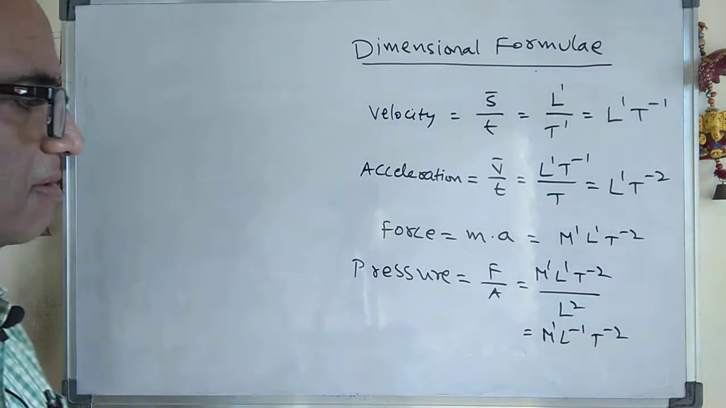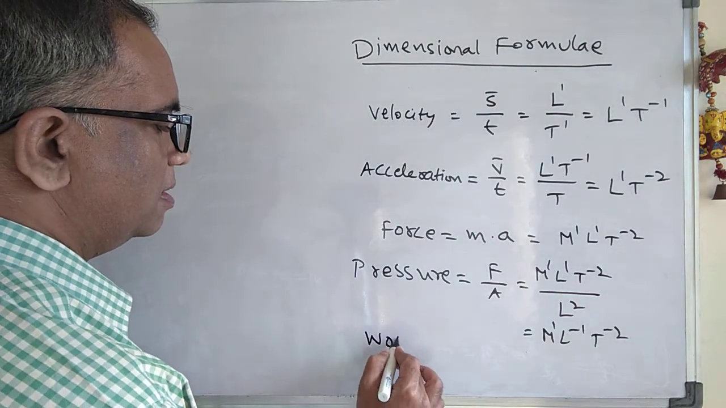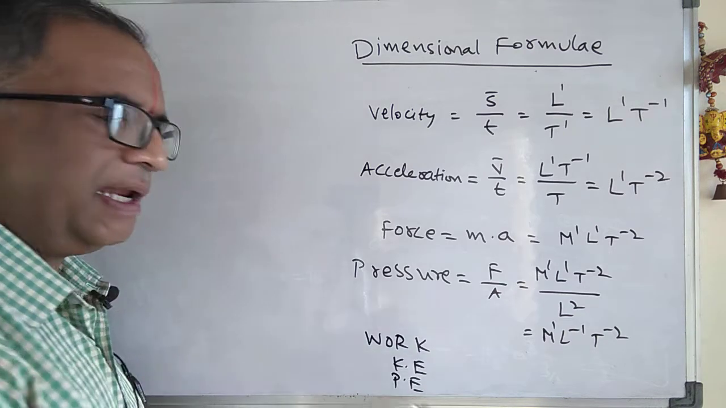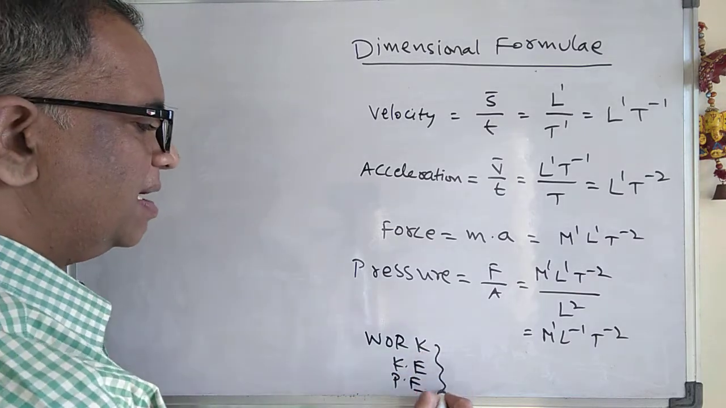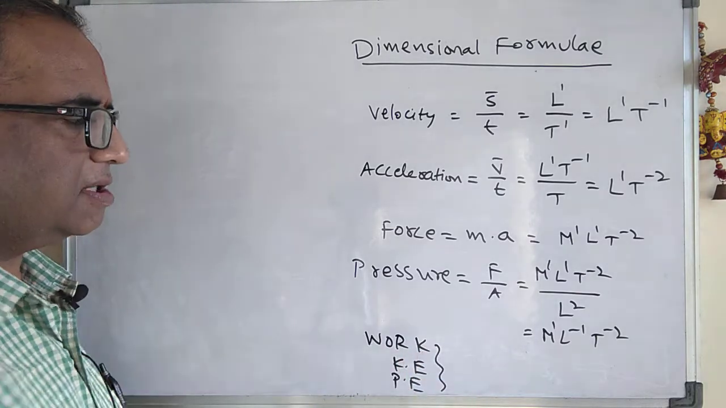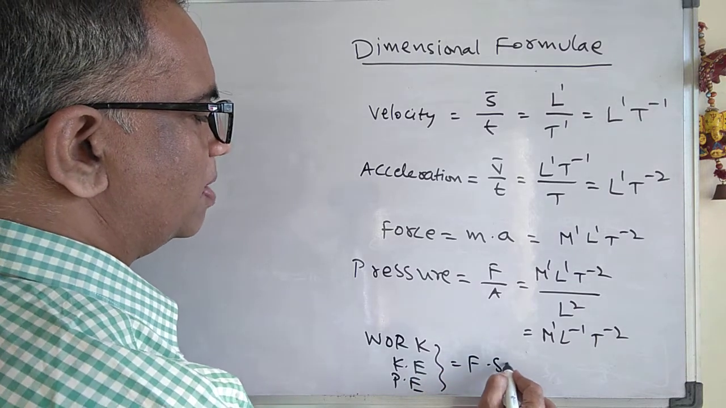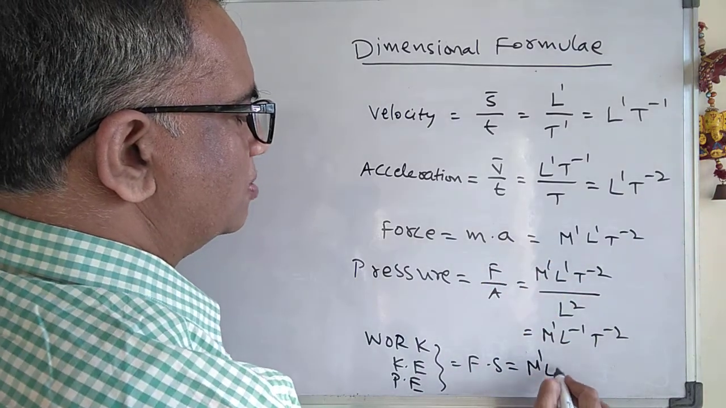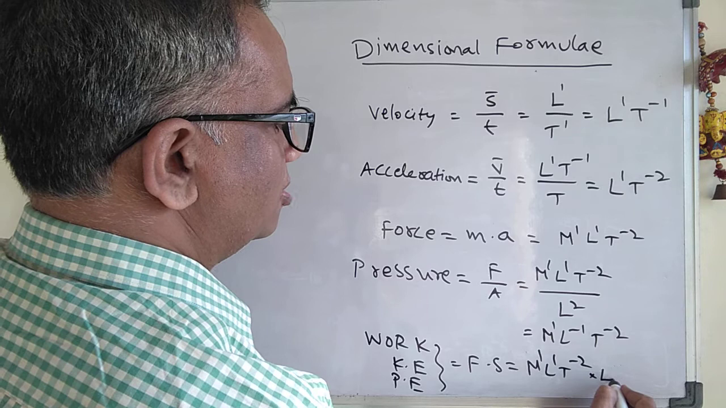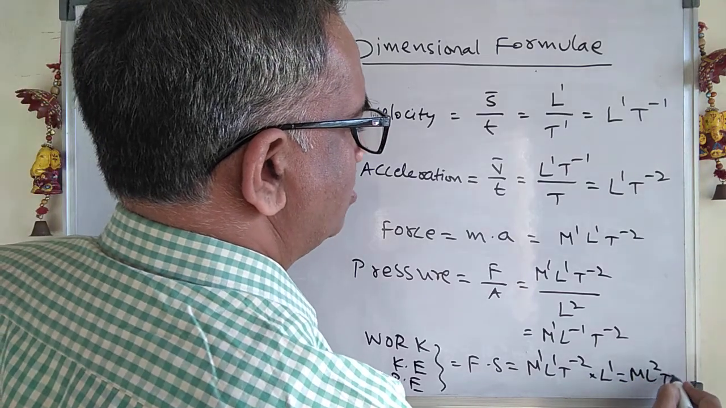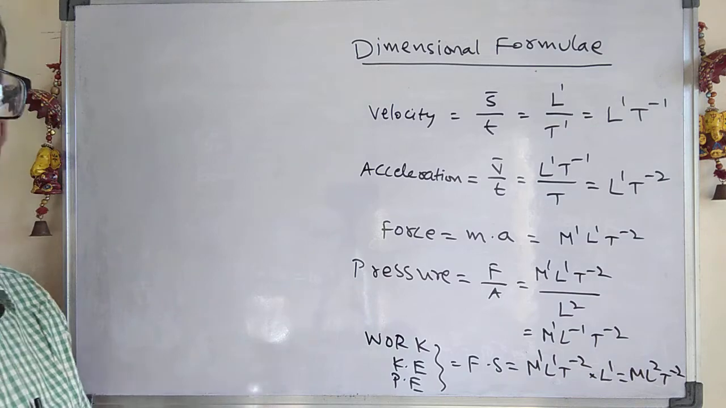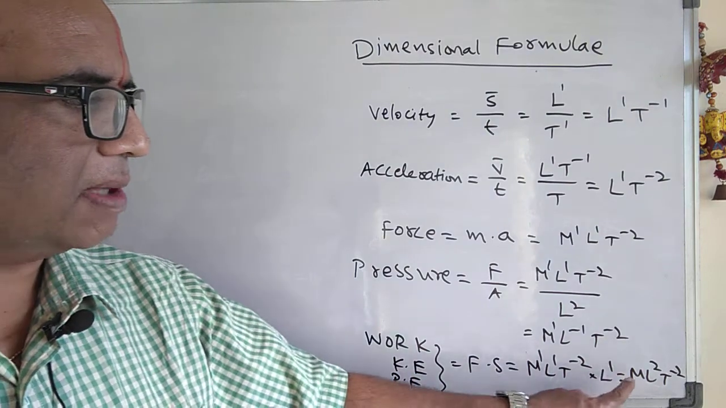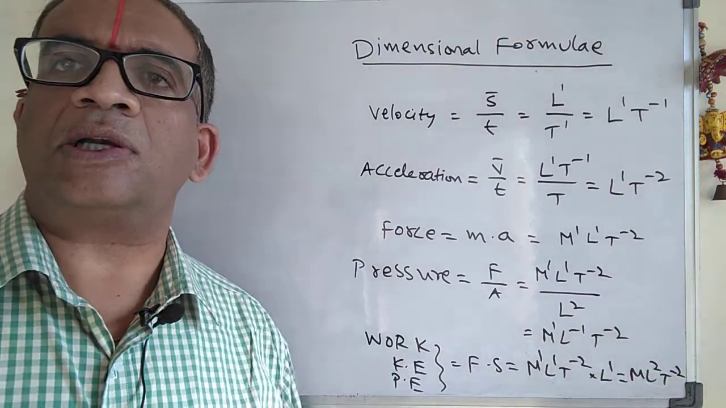Apart from this, we also have work done, or kinetic energy or potential energy, or anything they may ask related to energy. For all this, it is force into displacement. Force is M to the power of 1, L to the power of 1, t to the power of minus 2, multiplied by L to the power of 1. It is nothing but M L square t to the power of minus 2. That is the dimensional formula of work done: M L square t to the power of minus 2, or M to the power of 1, L square, t to the power of minus 2.